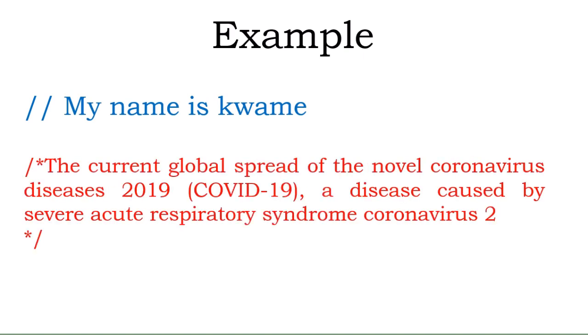Let's say I have this long line: the current global spread of the novel coronavirus disease 2019, codename COVID-19, a disease caused by severe acute respiratory syndrome coronavirus 2. I want the compiler to jump over all this. These are multiple lines, so I use the block comment, the multi-line comment. By using the slash star and star slash here, the compiler will jump over all these lines because the compiler sees all these lines as comments.